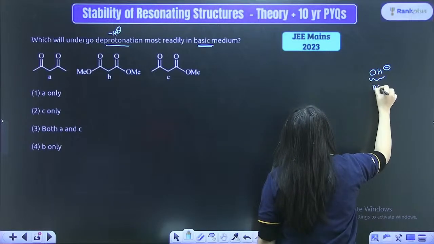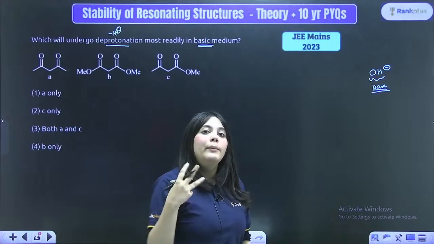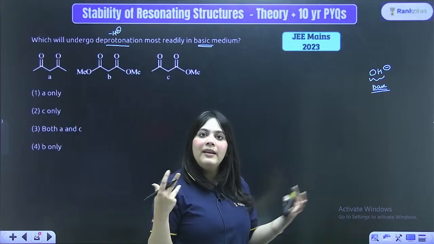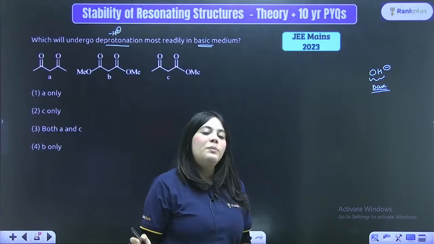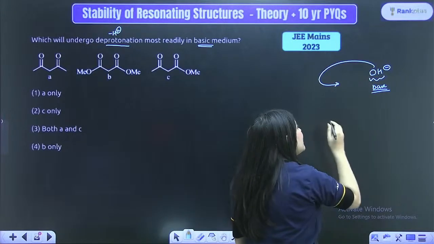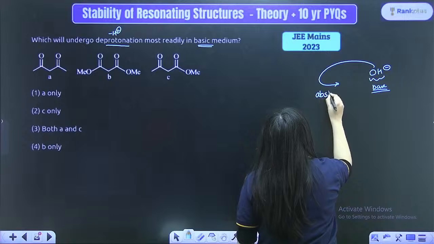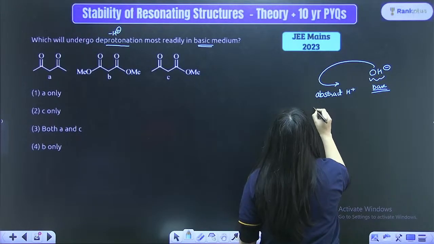So whenever a base is present, what is the dharma of a base? Everyone has a dharma and a karma, right? So the dharma of the base is to abstract the H plus ion. And always remember this thing: whenever a base is present, it will always abstract the H plus ion, and also